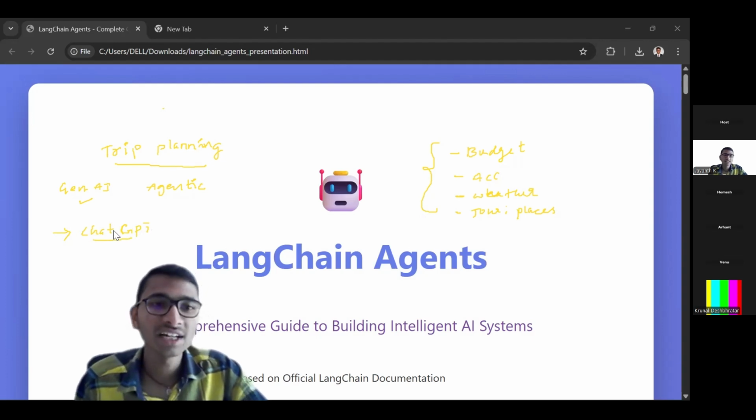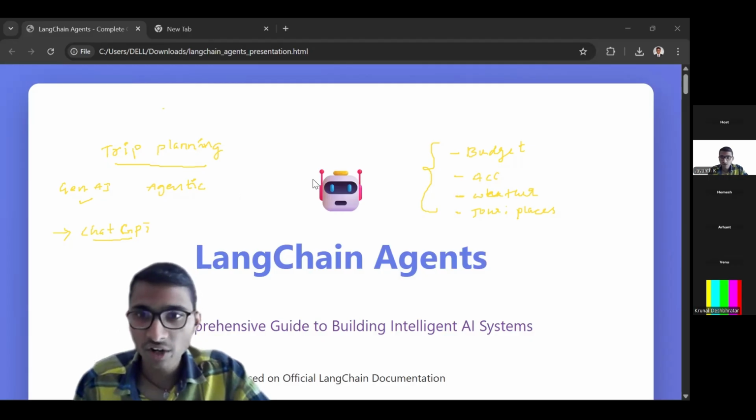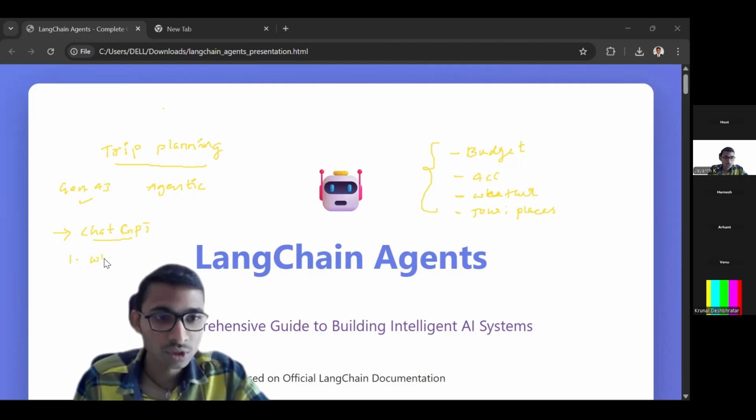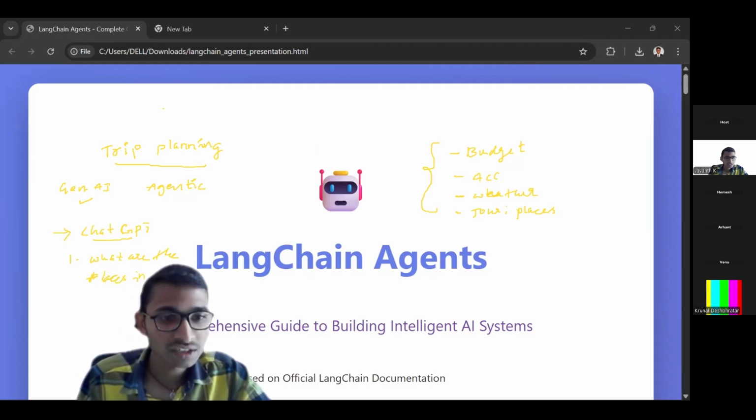Then automatically it will give complete information, because now it is also using agents. But a year before, you would first ask what are the tourist places in some location.